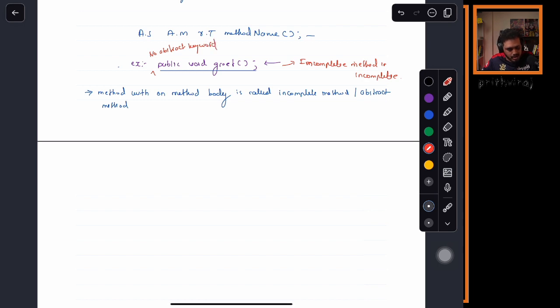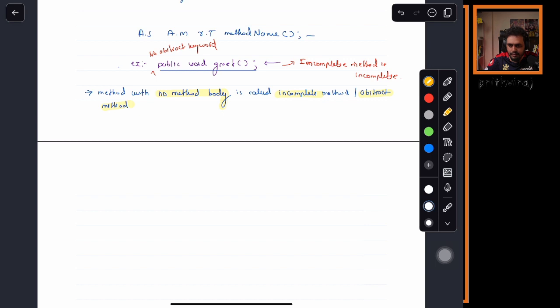Now pay attention to this point. Here what are we saying? A method with no method body is called as what? Incomplete method or abstract method. So that means if a method has to be incomplete, it should have to be an abstract method.